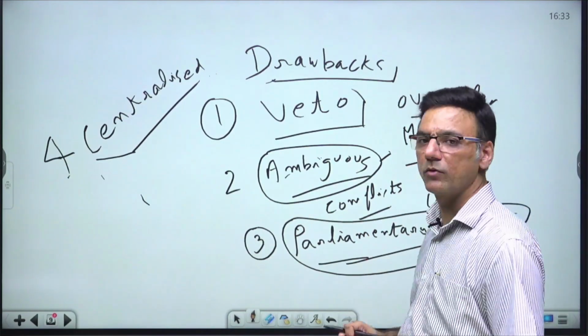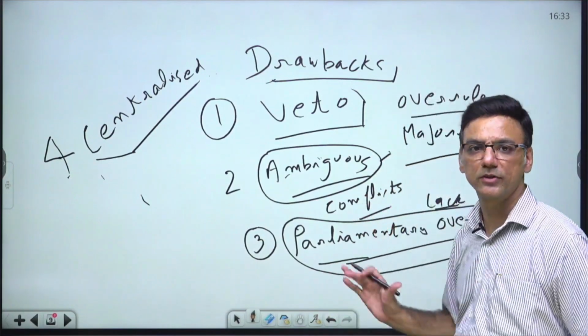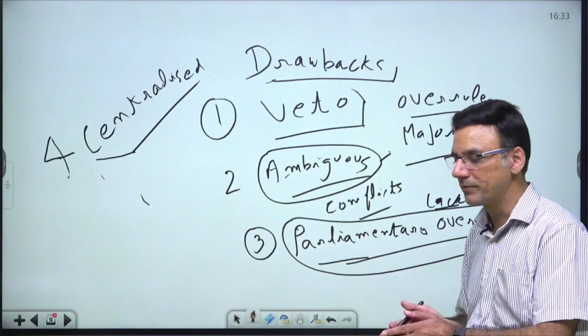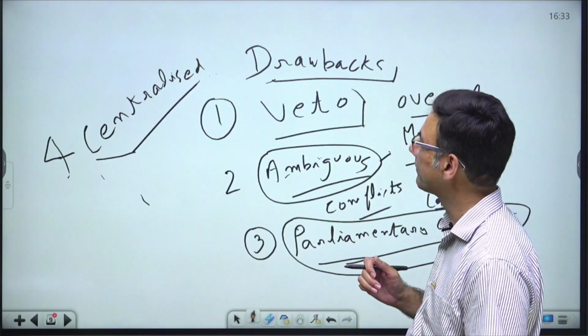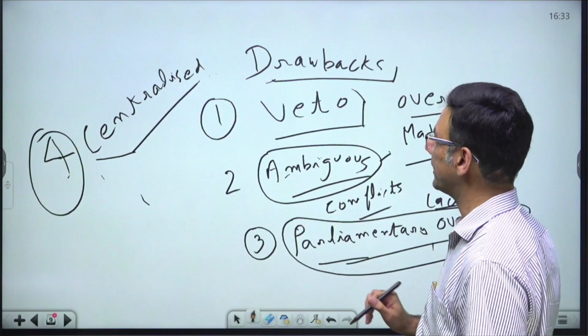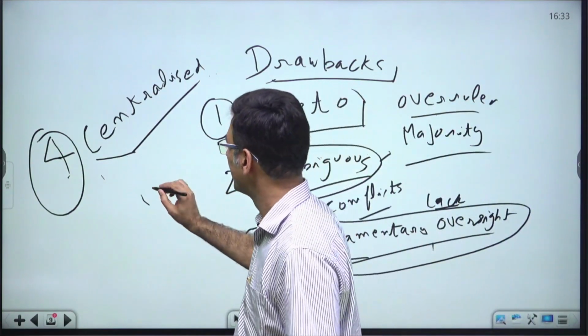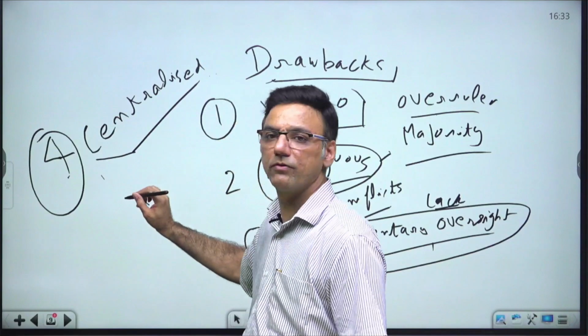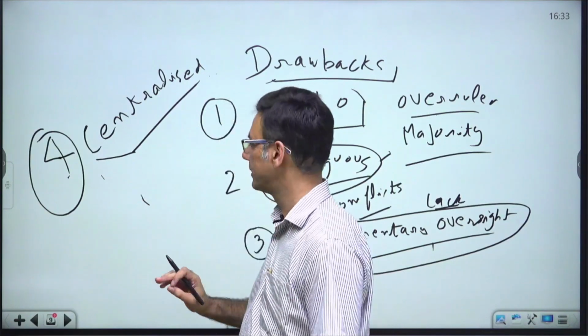The British Parliament was not given the powers to scrutinize the reports sent by the Governor General about the governance of India. Lack of accountability and transparency in the governance of India. And fourthly, because of the centralized administration, the governance of the provinces was badly affected. Right?